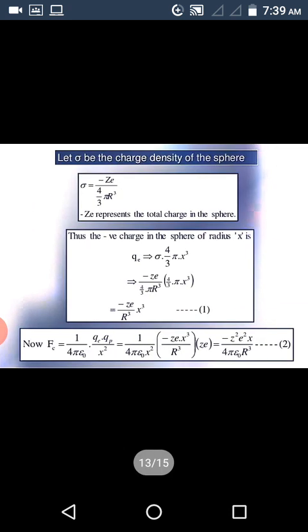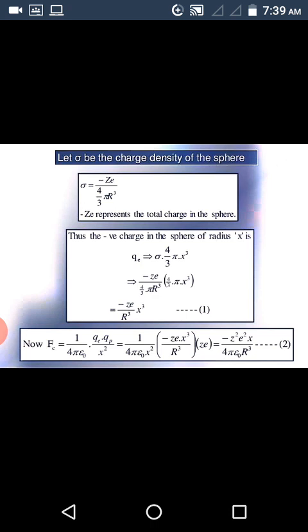Now let sigma be the charge density of the sphere. Charge density means charge per unit volume, that is total charge by total volume. Hence, sigma is equal to minus Ze by 4/3 pi r cubed. Minus Ze represents the total charge in the sphere.